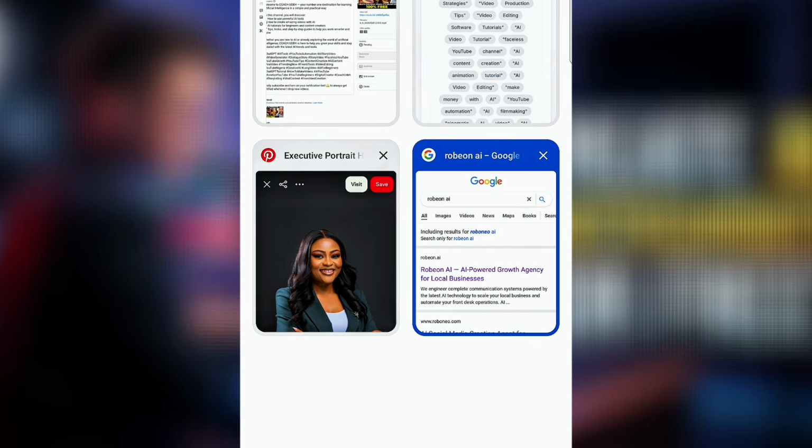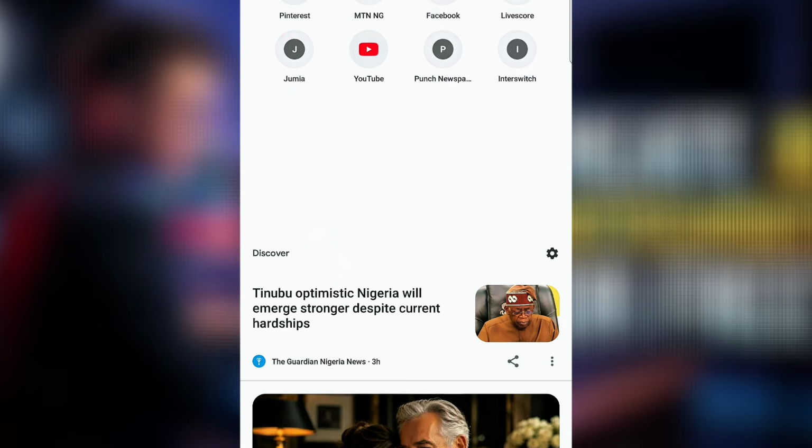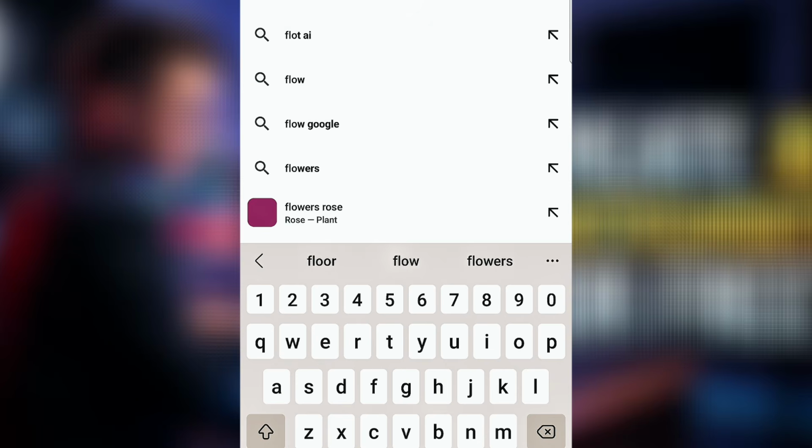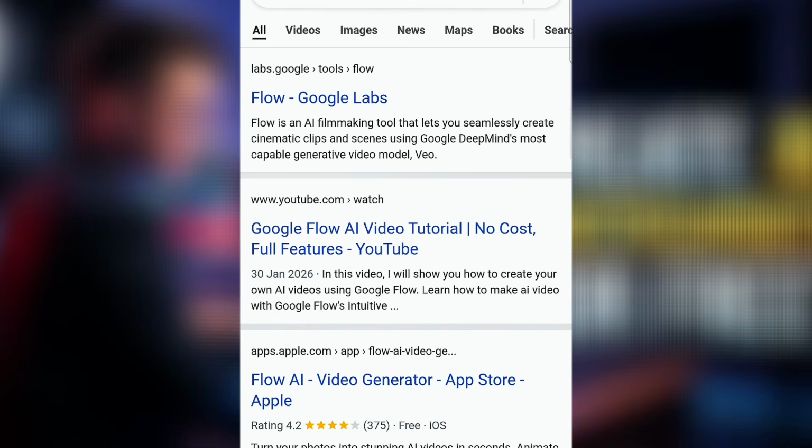Then when you open your Chrome browser, we'll be using Flow. So come to this place and search for Flow. I'm doing this from the beginning because some persons might not know how to access Flow. So once you click on Flow, make sure you click on this particular one. Do you understand? So once you click on this place, it's going to take you into the main website of Flow. So this is how it will look like.